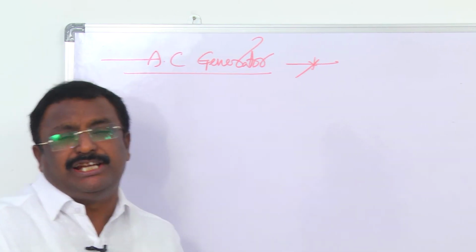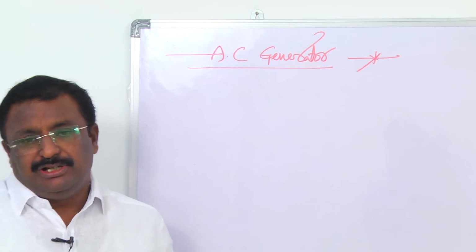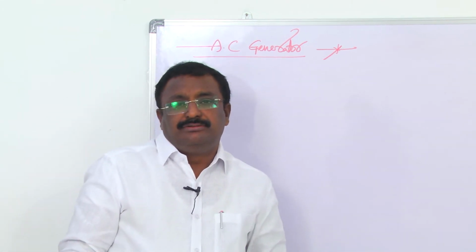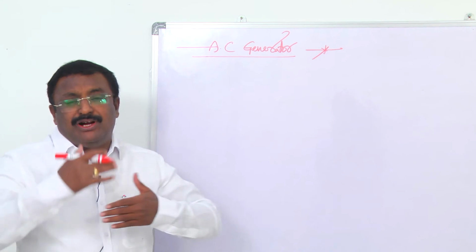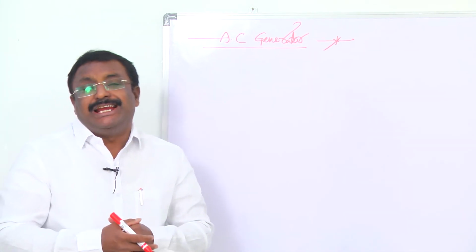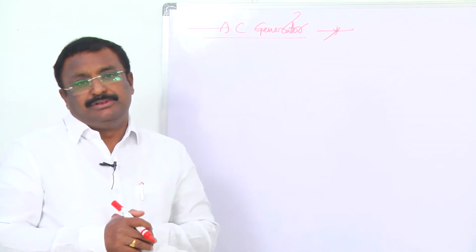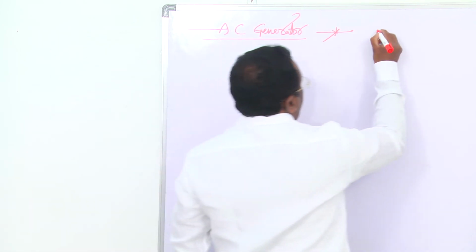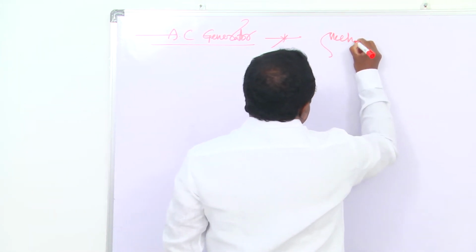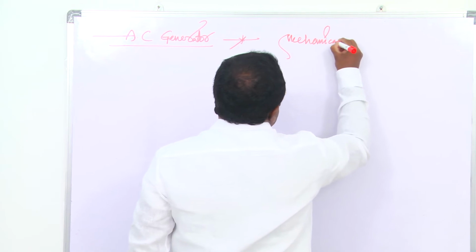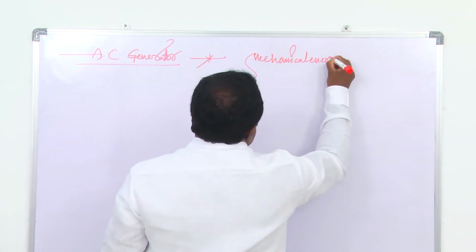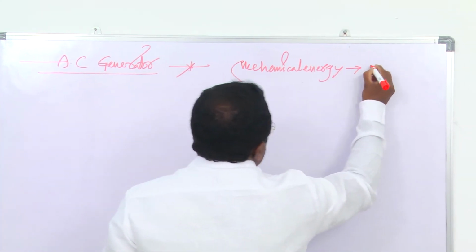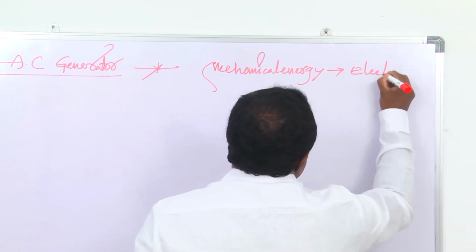The AC generator is nothing but a device or arrangement. In this device, mechanical energy is converted into electrical energy.